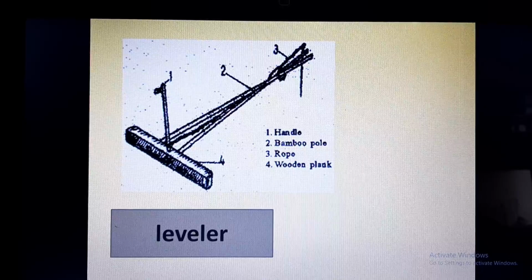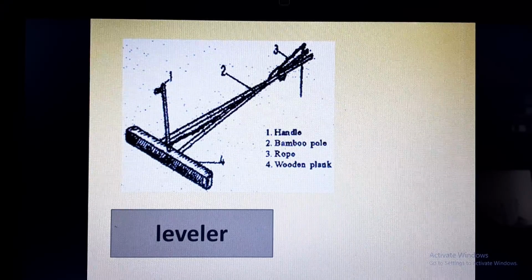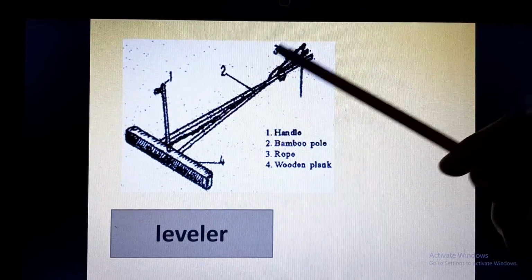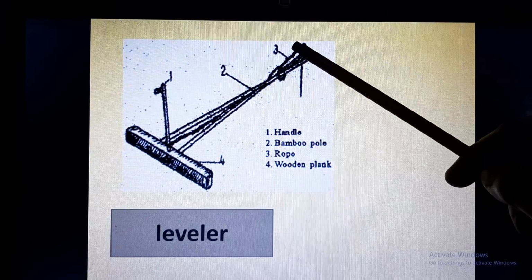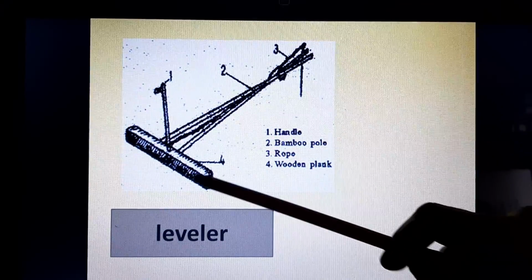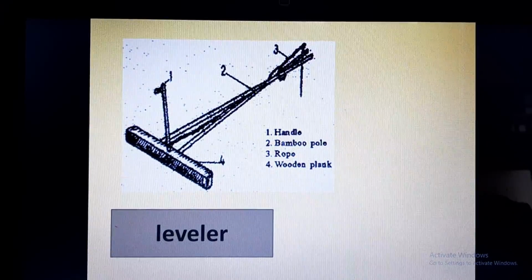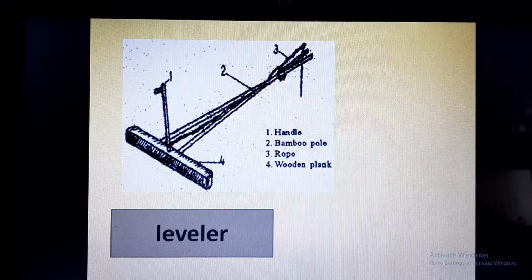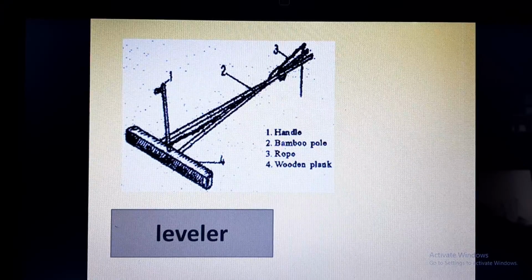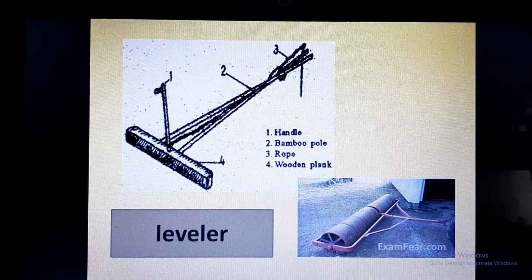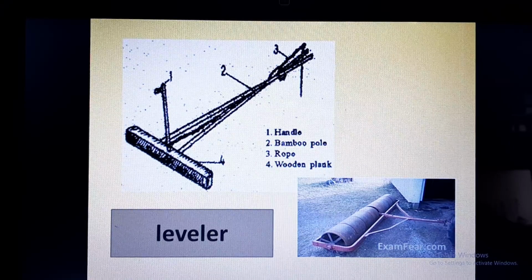Now this is leveler. Here you can see this is handle, this is bamboo pole, this is rope, and this is wooden plank, which actually is breaking the big chunks of soil, which are called crumbs. And this is the leveler, which is used with the tractor.